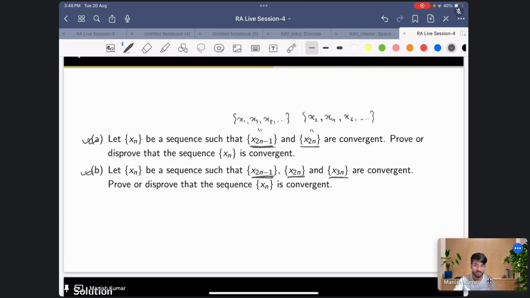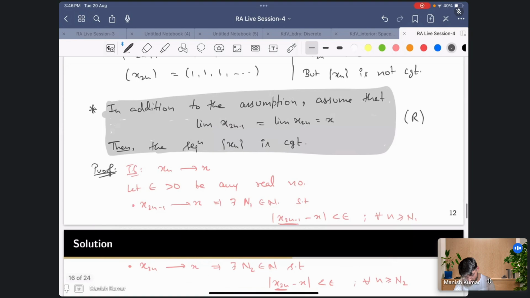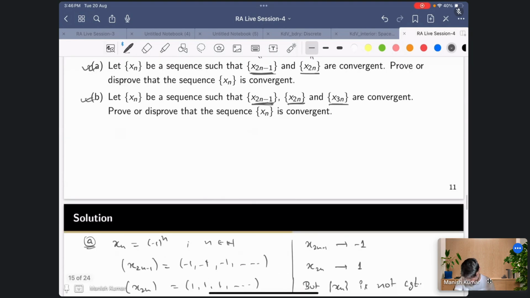To establish that result, we'll try to show that this is true. Let me write the idea first.